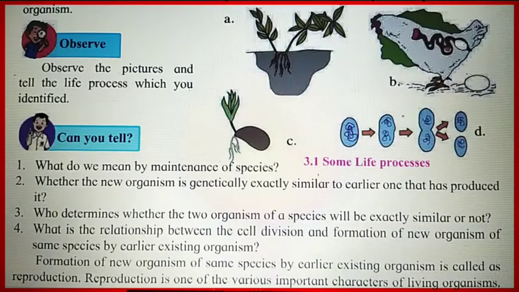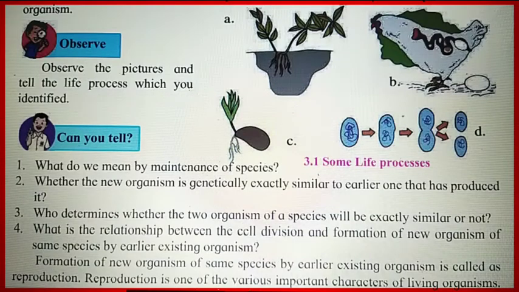Only in asexual reproduction are they identical to their parents. But in the case of sexual reproduction, two different genetic materials are combined to form a diploid cell, and then this diploid cell will grow into the new organism of that particular species.